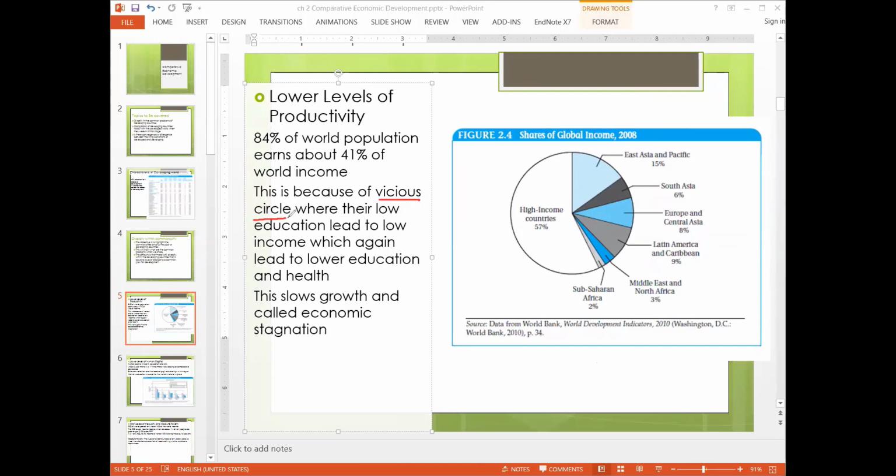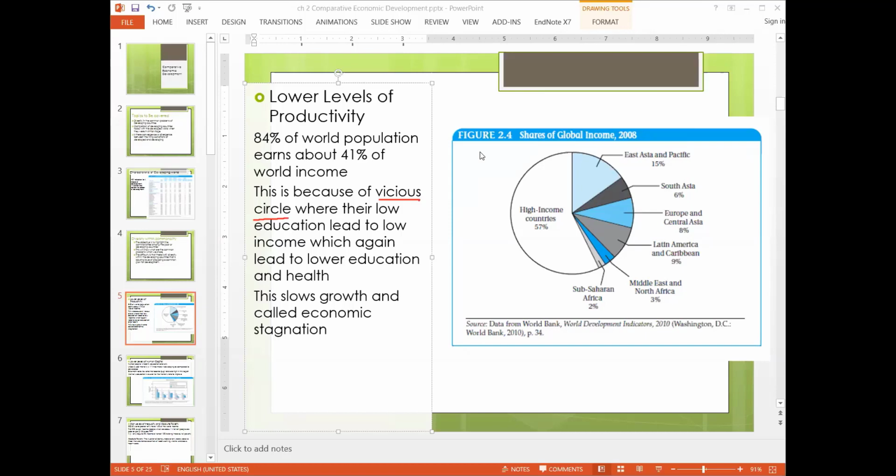Because of the vicious circle, their low education leads to low income, which again leads to low education and low health. So there's a circle here. What does it explain? That they are not able to get higher income because they are not educated, and because they are not getting higher incomes, they are not giving higher education to their children.